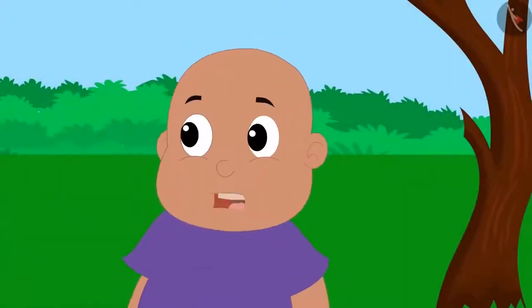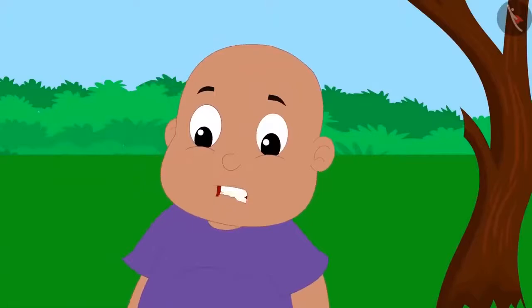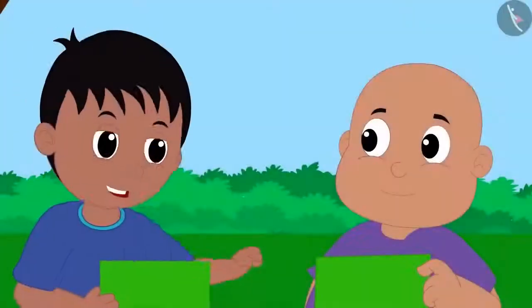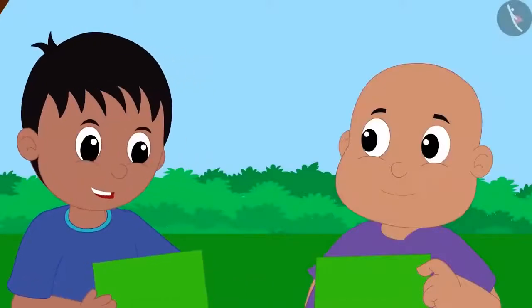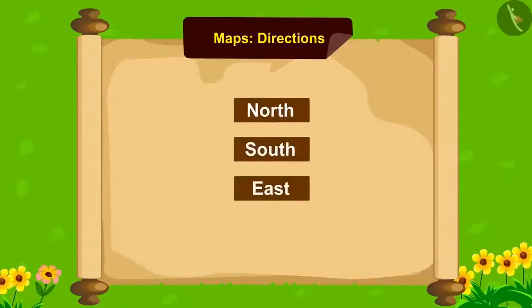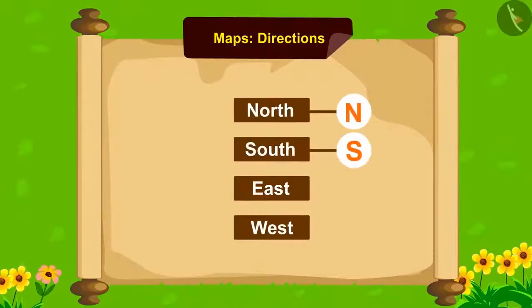But how are we supposed to use this? And what directions are these, Raju? Then Raju explains it to him. There are 4 cardinal directions: north, south, east and west. Referred to by N for north, S for south, E for east, and W for west. They can be written like this too.